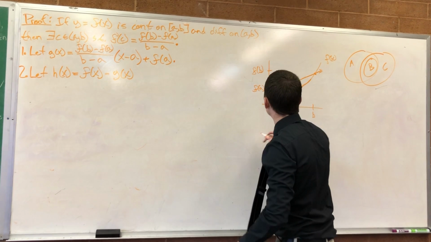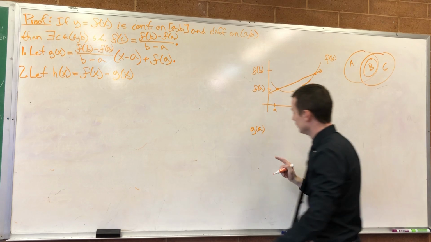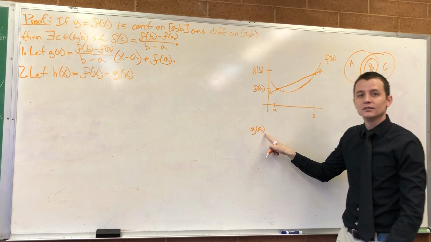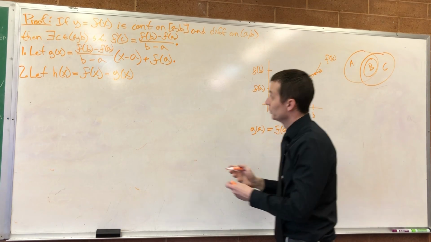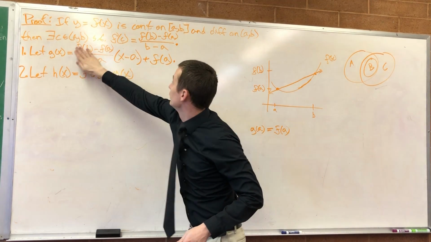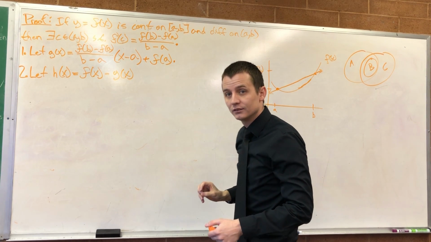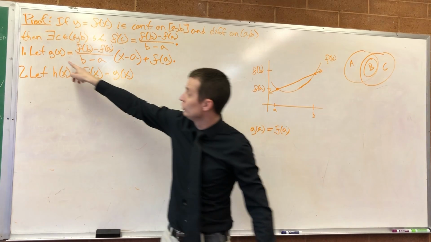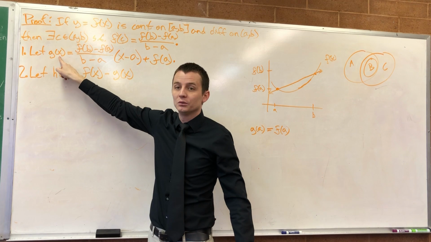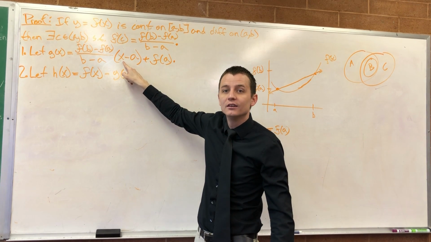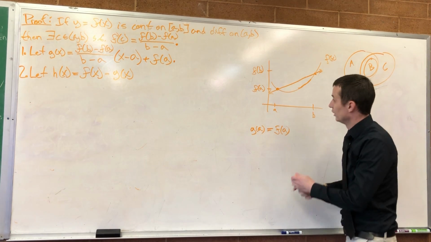What is g of a equal to? The height of g at a? It's f of a. Notice that you could also just plug in a for x. Look at g of x, it's equal to this thing. So what's g of a equal to? Replace your x with an a, times 0, which leaves you with f of a. But you can also tell it just from the picture.